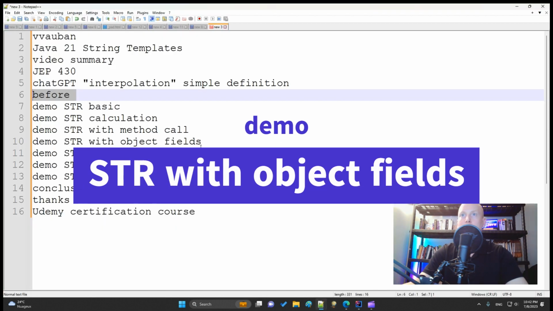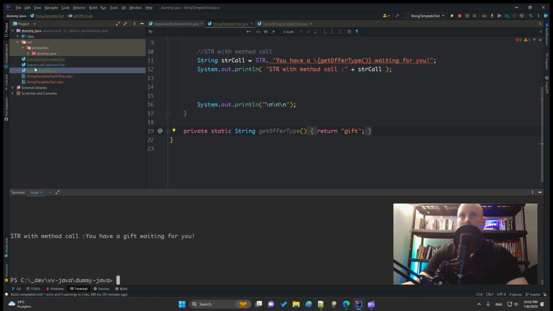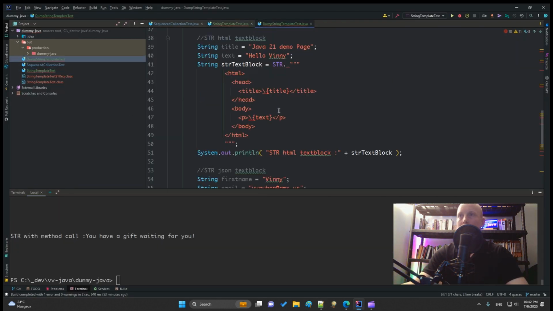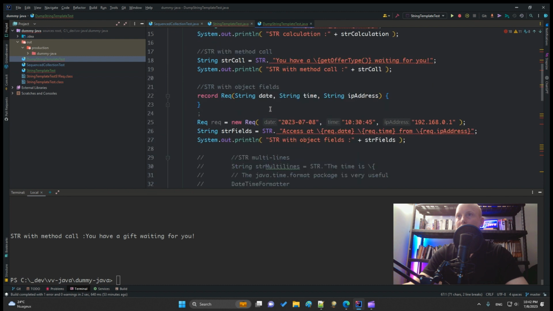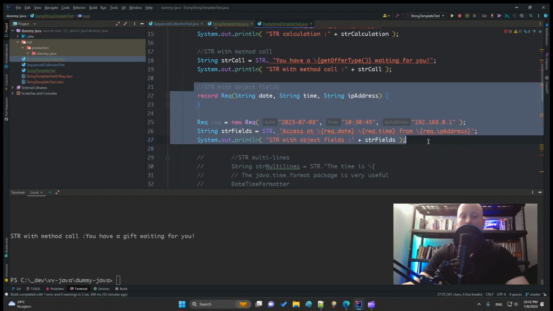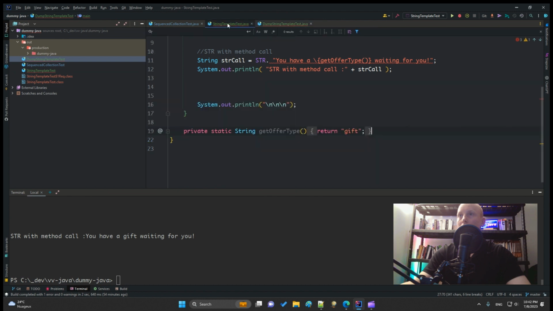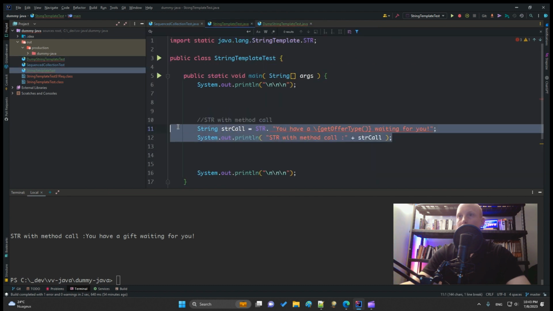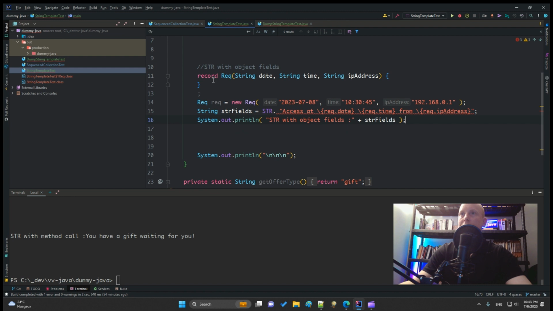So str with object fields. So let's copy from the dump with object fields, str with object fields, copy, paste. So here I define a record. You know how it works, a record. It's a feature from Java 14, which allows you to have a kind of class, but with more immutability characteristics.